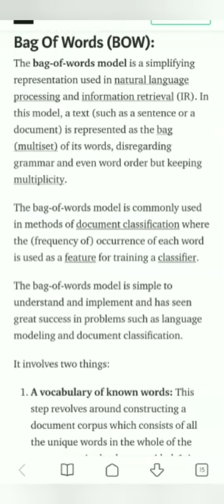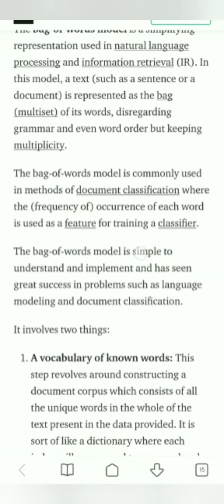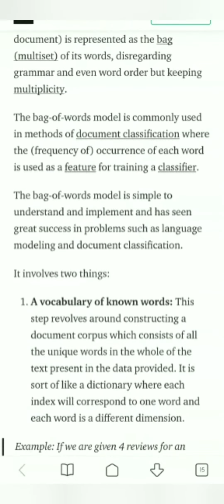Bag of words is a simplifying representation used in natural language processing and information retrieval. In this model, a text is represented as the bag of its words, disregarding grammar and word order but keeping multiplicity. The bag of words model is commonly used in methods of document classification, where the frequency of occurrence of each word is used for training a classifier.